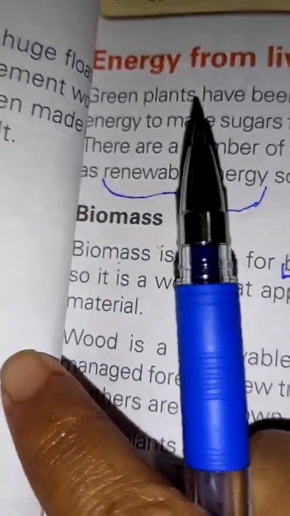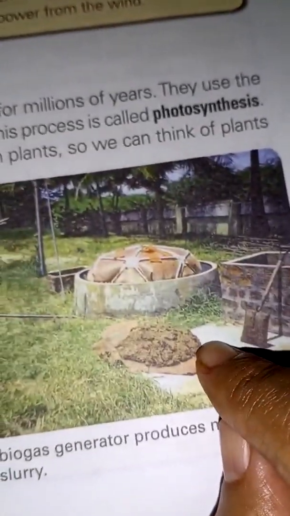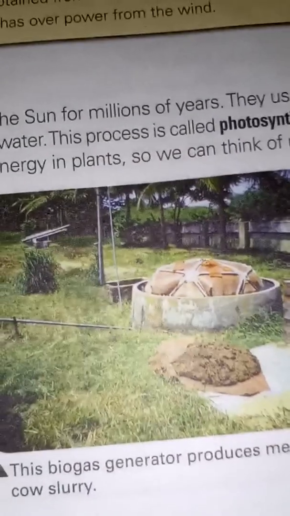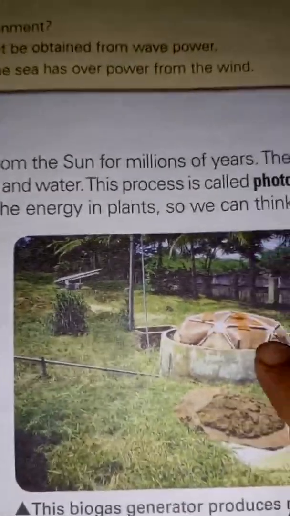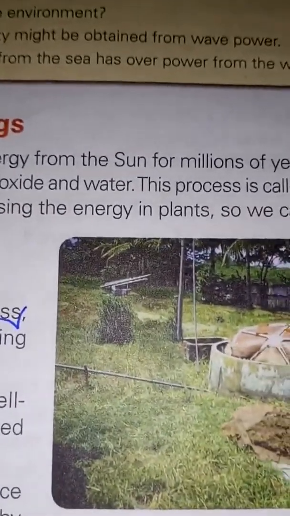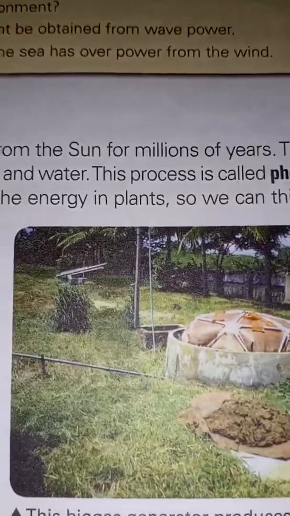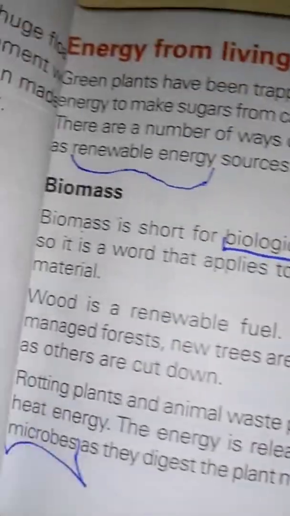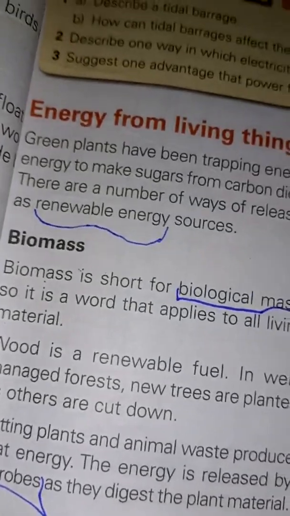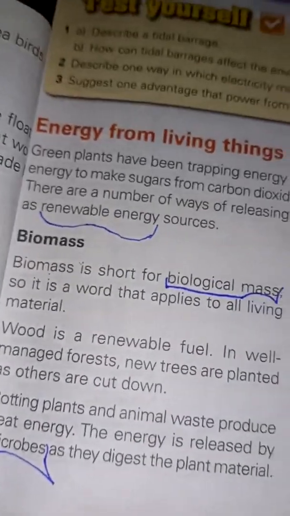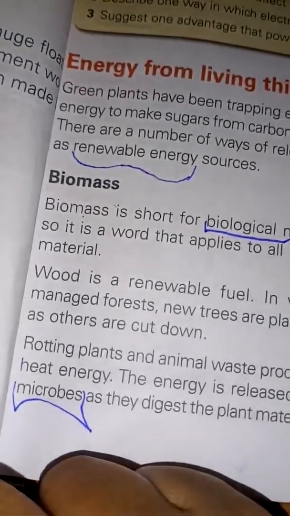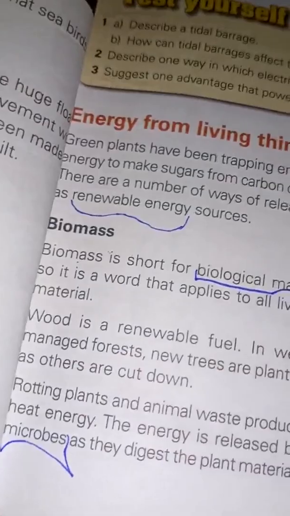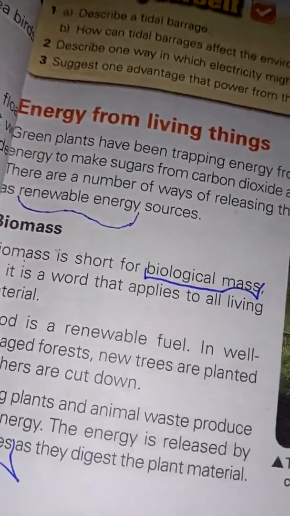As you know, it is from biological things. Biology is the science of living things. Therefore, we are talking about animals producing gas. Now biological mass, or biomass, is provided by every living thing, even human beings and animals, except that plants do it in a different way.